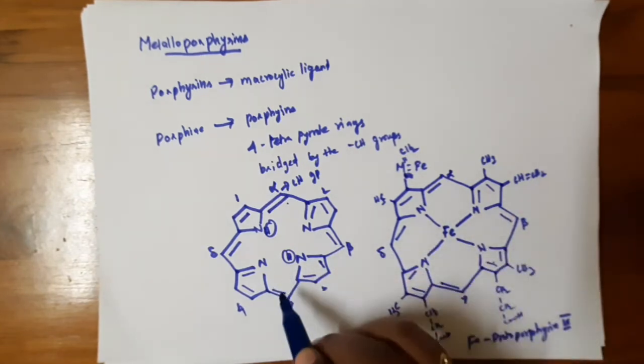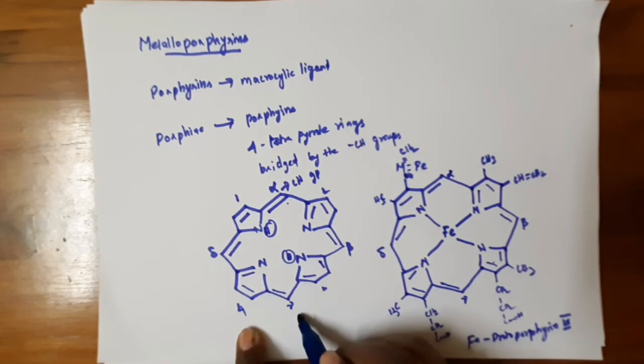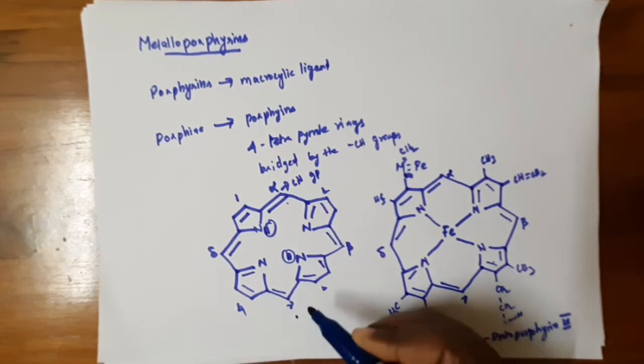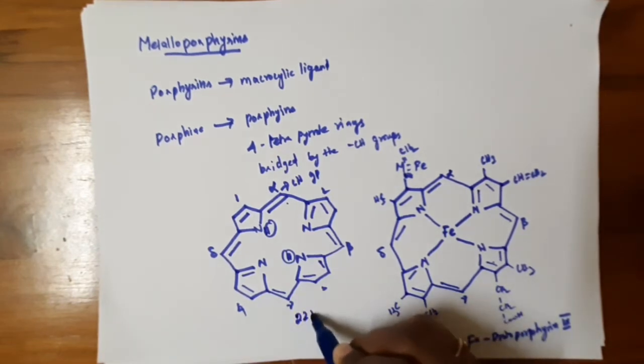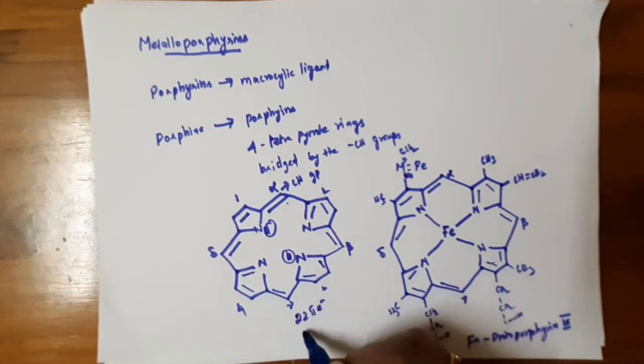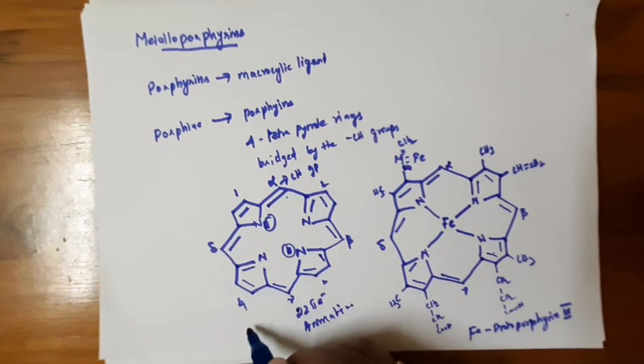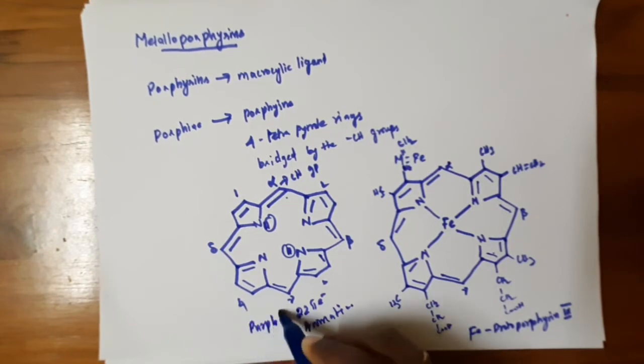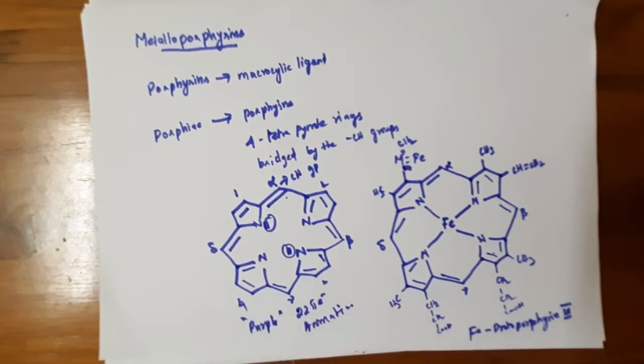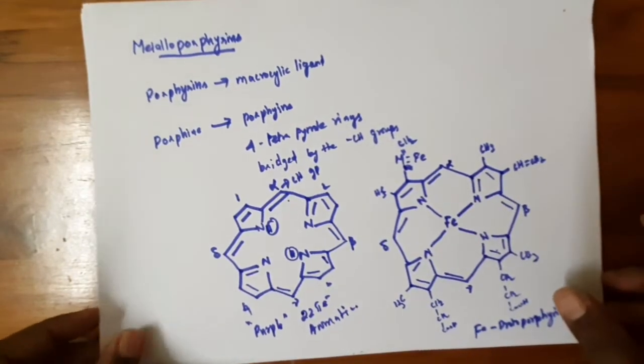This porphyrin is highly conjugated, with 22 pi electrons, which is aromatic. It is deeply colored, purple in color. So this is about metalloporphyrin.